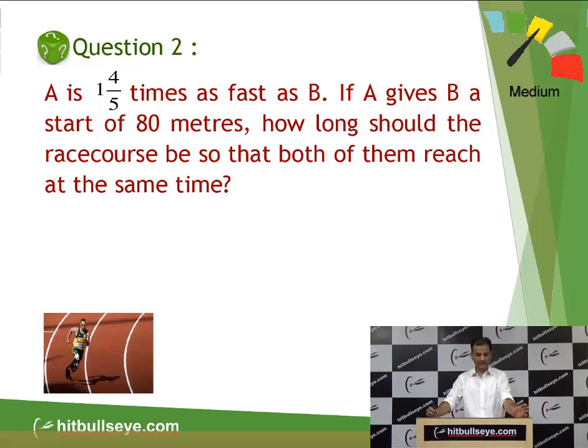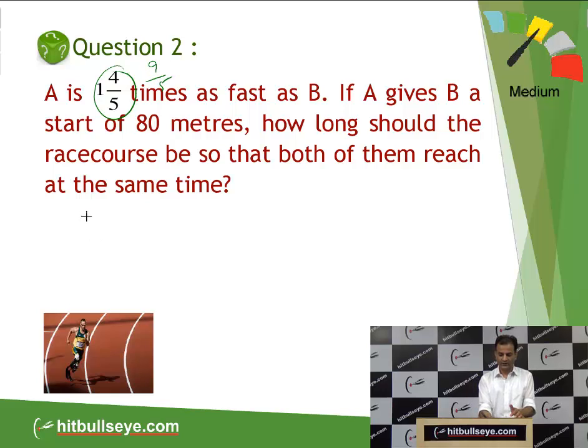Now the second question is, A is 1 4/5 times as fast as B. As we go through the question, students, what is the ratio? 1 4/5 times means 9 by 5. Suppose if A is running 9 meter, then B is running 5 meter.